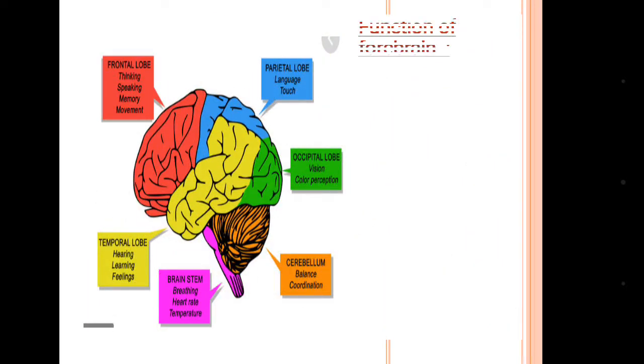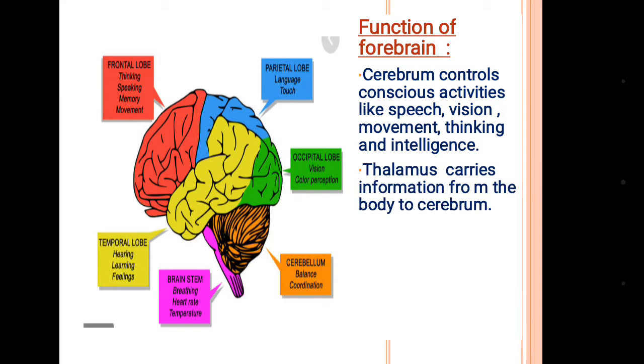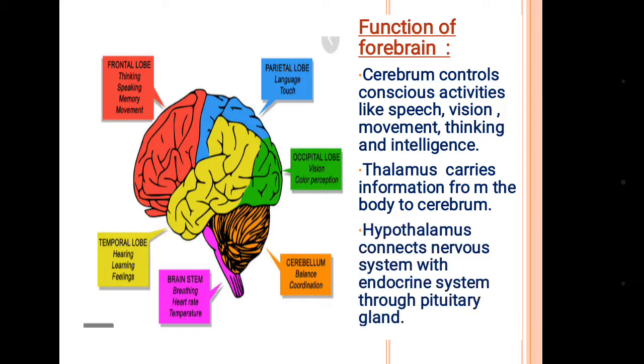Now, function of the forebrain. Cerebrum controls the conscious activities like speech, vision, movement, thinking and intelligence. Thalamus carries information from the body to cerebrum. And hypothalamus connects the nervous system with endocrine system through pituitary gland. So the pituitary gland is called the master gland, which eventually controls the functions of all other glands, and this master gland is connected to the brain through hypothalamus.